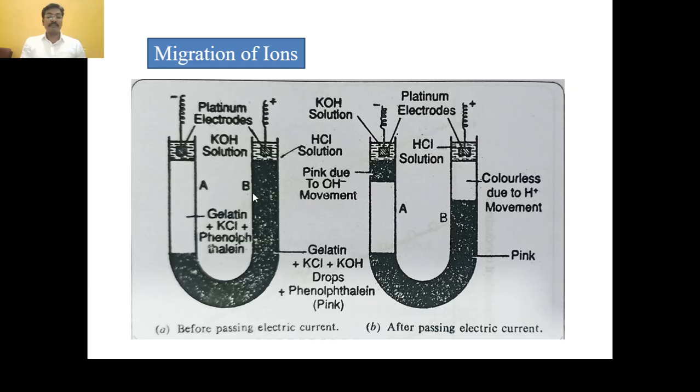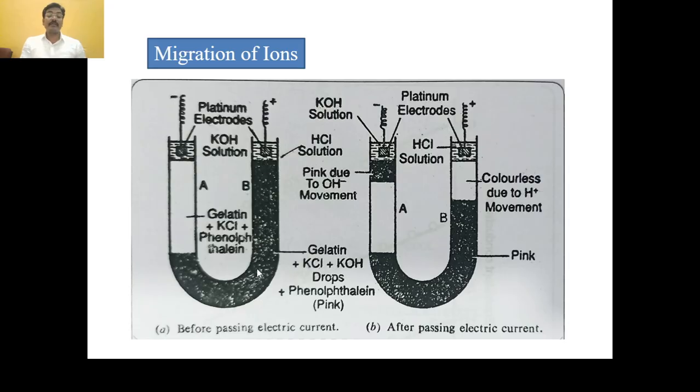Now fill the greater portion of the limb B with hot 4% solution of gelatin containing a few mLs of saturated KCl to make it conducting, and a few drops of potassium hydroxide and phenolphthalein indicator. What happens? Phenolphthalein indicator in base, that is potassium hydroxide, gives pink color.